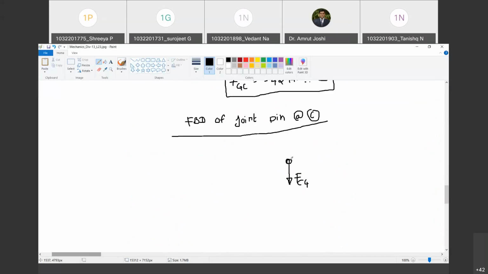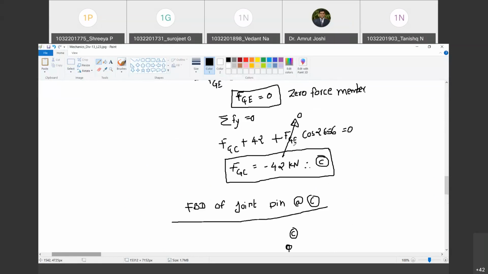Don't get confused. The pin is at C, but the member has to pull this pin, therefore the force will be downward. So the downward, upward sign convention is not going on. Tensile and compressive sign convention is going on. Are you with me? Yes, sir. So I assume that FCG is tensile. Therefore, it must pull the joint pin at C. Happy? Yes, sir.